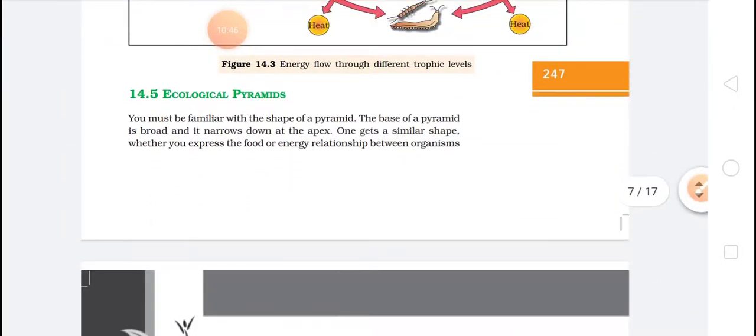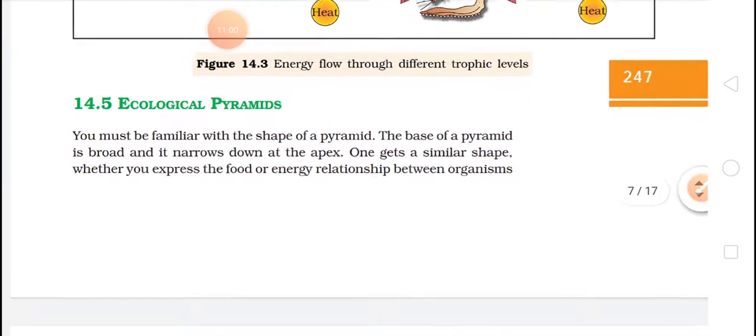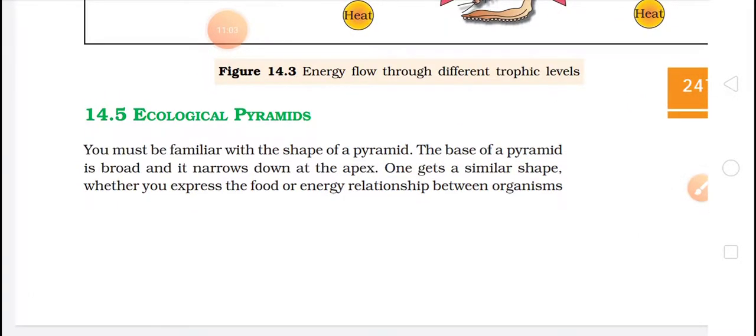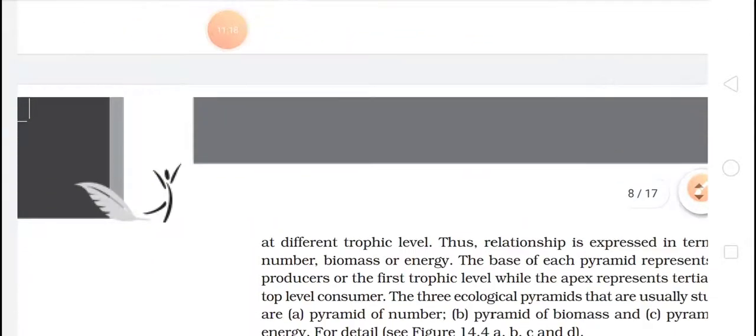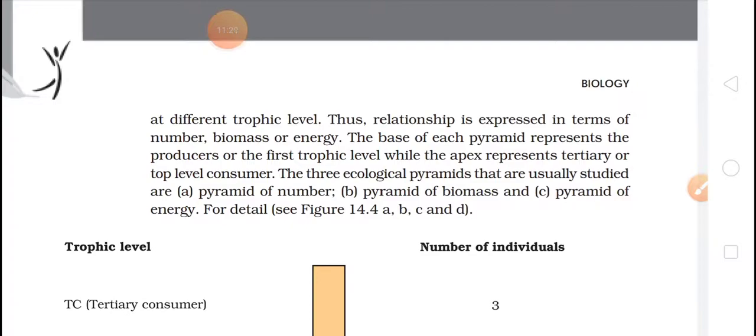Yes, let's move further. Now we have different ecological pyramids, and these pyramids are very important. Just go through it. I'll explain and you learn them. The base of a pyramid is broad and it narrows down at the apex. One gets a simpler shape whenever you express the food or energy relationship between organisms. So we have pyramids that show movement from one trophic level to another. This relationship is measured in terms of numbers, biomass, or energy.